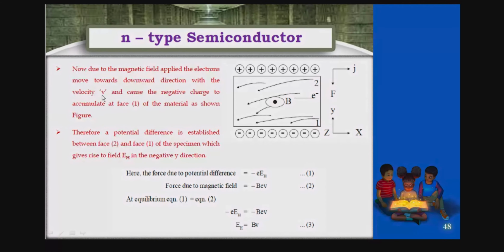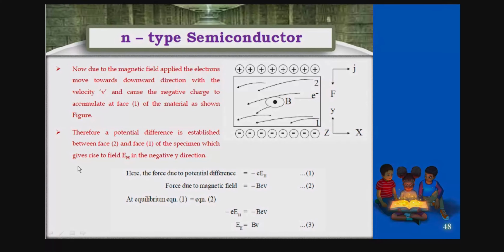The electrons move towards that direction with the velocity v, and cause the negative charge to accumulate at phase 1. This is layer 1. See here, all electrons will accumulate at phase 1 due to the magnetic force BeV, where V is nothing but velocity. The electrons move with some velocity in the magnetic field. So all electrons will accumulate at layer 1, because the magnetic field in the z direction always pulls the electrons down with some velocity. Therefore, a potential difference is established between 2 and 1, that is phase 1 and phase 2.